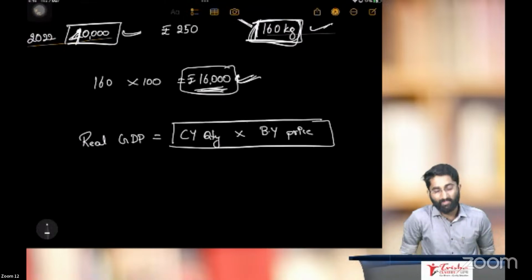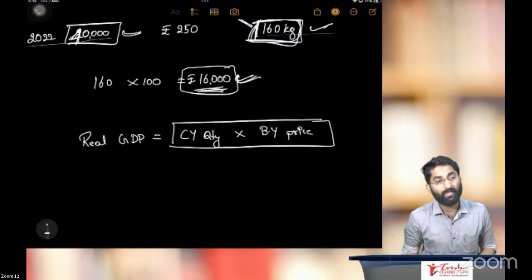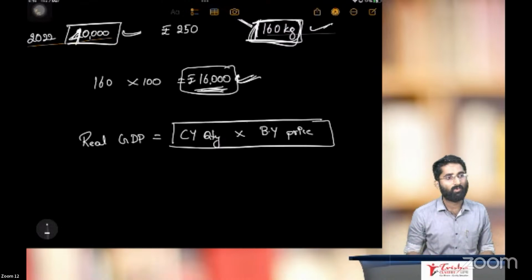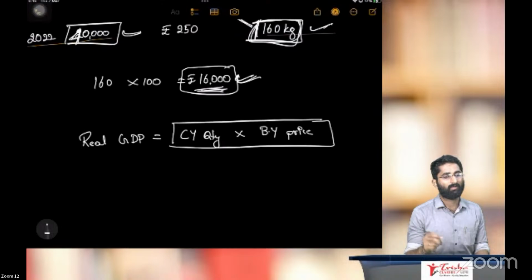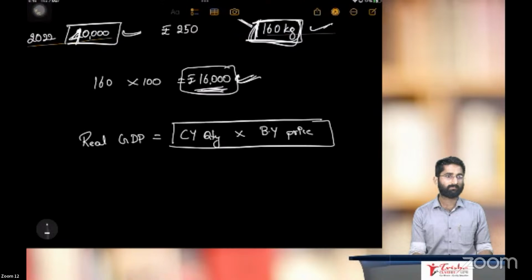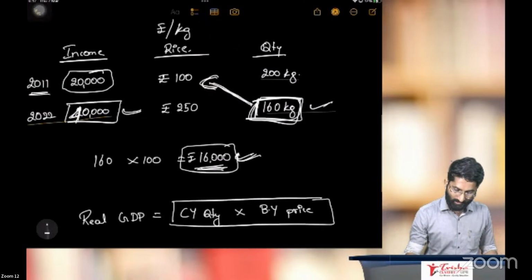Real GDP is equal to current year quantity multiplied by base year price. Sir, how to calculate, sir? It's very simple. Current year quantity multiplied by base year price. So this is how we calculate real GDP. Okay? So what is given in the book?